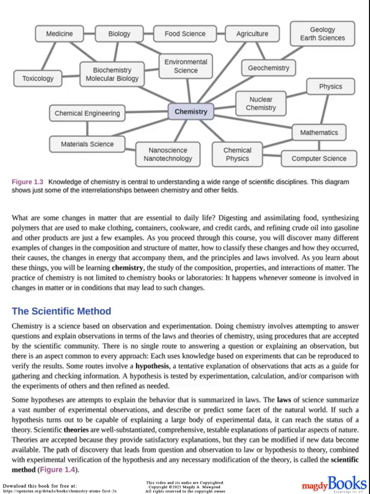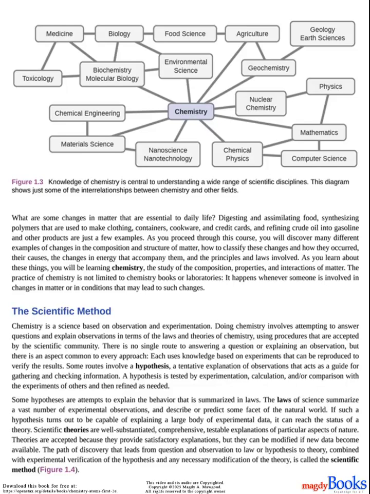1.1.2. The scientific method. Chemistry is a science based on observation and experimentation. Doing chemistry involves attempting to answer questions and explain observations in terms of the laws and theories of chemistry, using procedures that are accepted by the scientific community. There is no single route to answering a question or explaining an observation, but there is an aspect common to every approach. Each uses knowledge based on experiments that can be reproduced to verify the results.